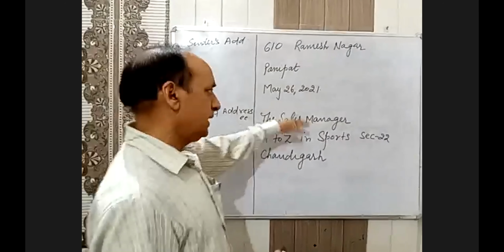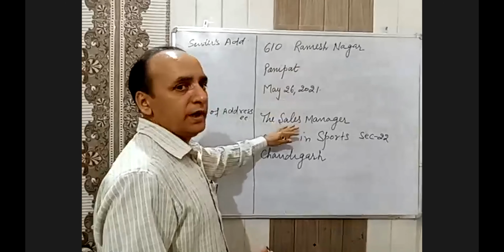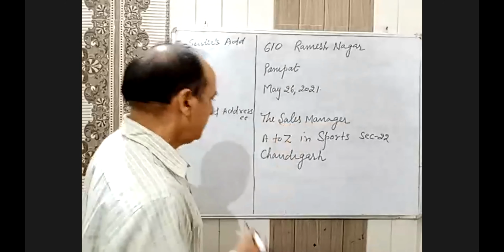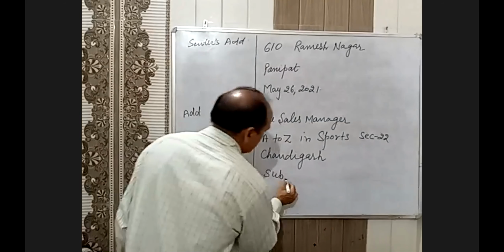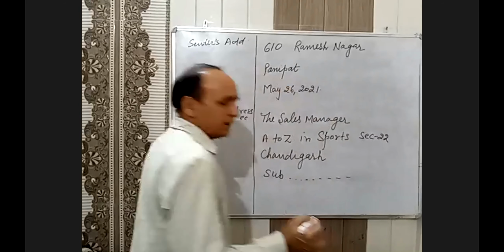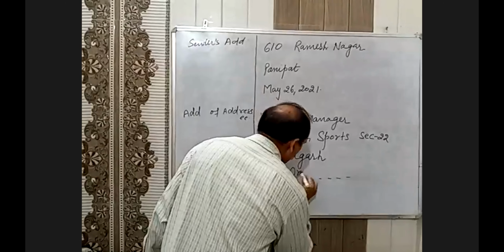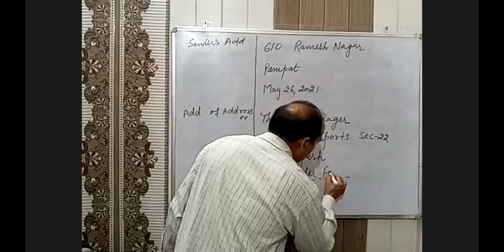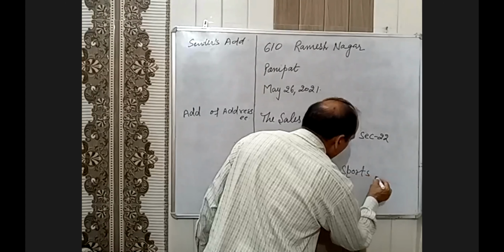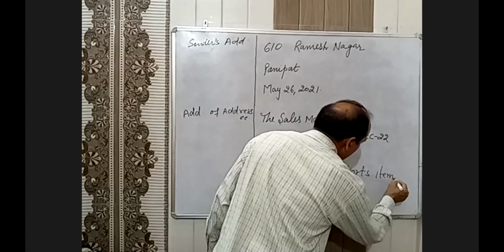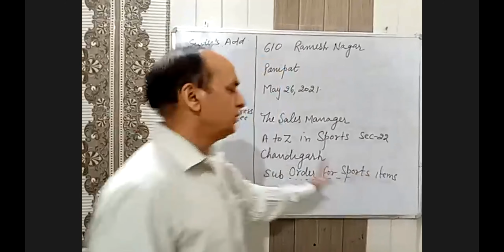Okay. So first the sender's address, then the address of the addressee. Then you have to write the subject. This one is order for sports items, sports food and all.